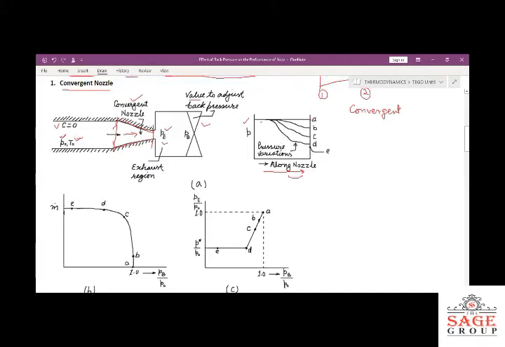So you can see if we follow this line, then this line is indicating that from the inlet side to the outlet side, pressure is not changing at all. Pressure is constant. So when across the inlet and outlet of the nozzle the pressure is constant, it means there is no fluid flow. When the pressure is constant, there is no fluid flow. Fluid will not flow at all.